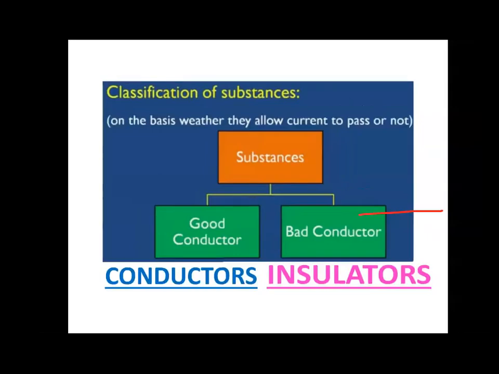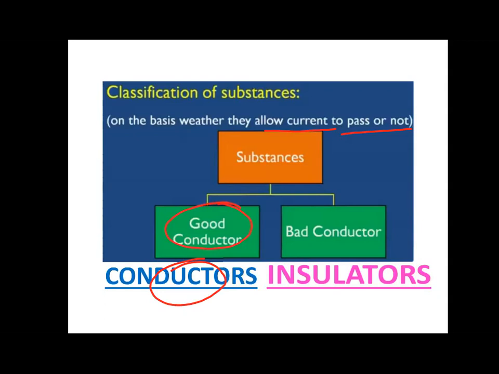Next, all the substances, you can classify them into two categories based on whether they allow the current to pass through them or they do not allow the current to pass through them. Good conductors or conductors are the substances which are very good to current.